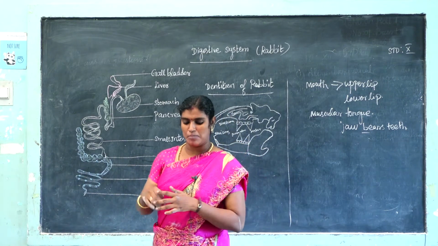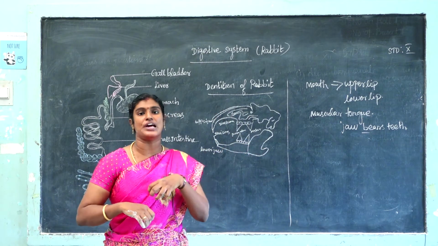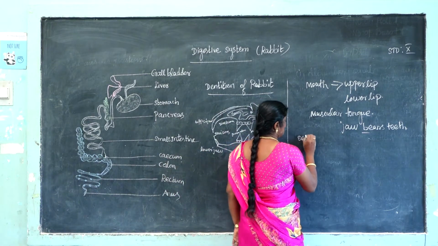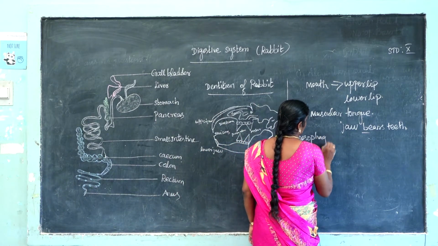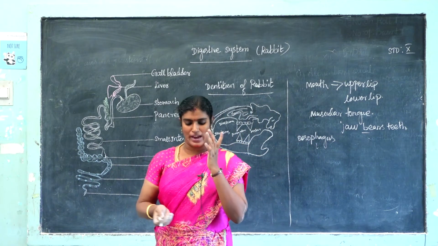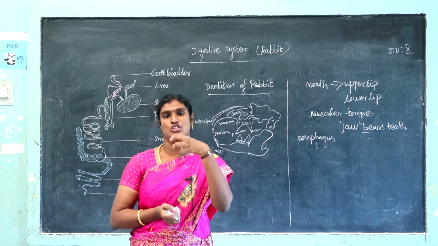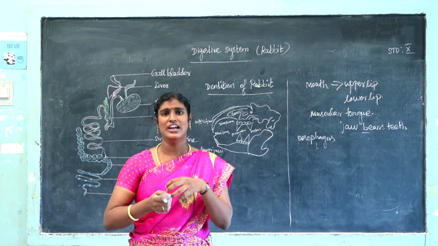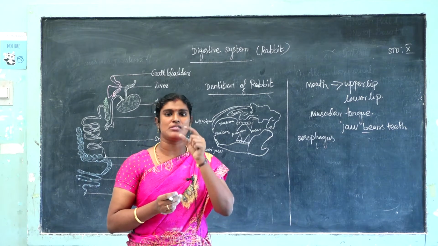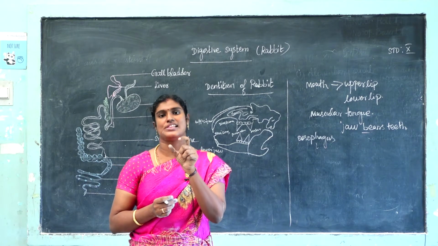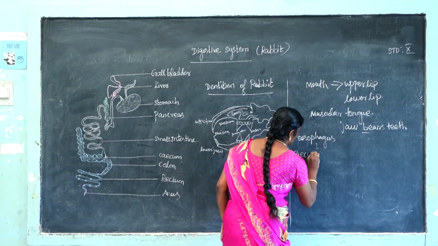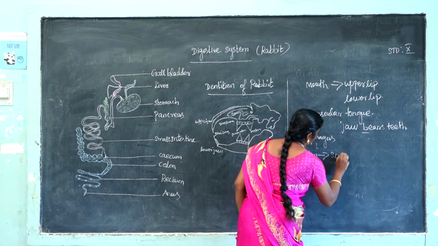Next part, the buccal cavity leads to the esophagus through the fornix. The esophagus opens into the stomach. Next part, the cecum is present. What is cecum? Cecum is a small sac-like structure, called cecum.